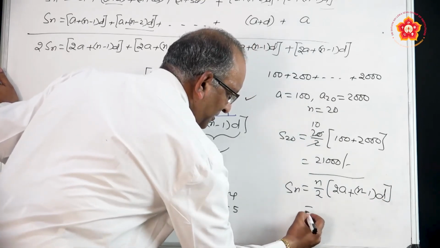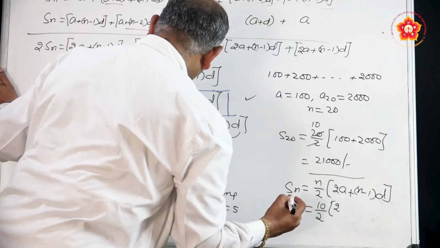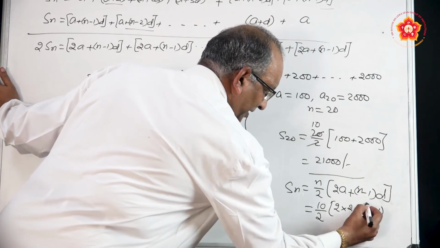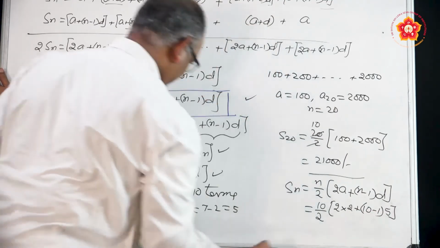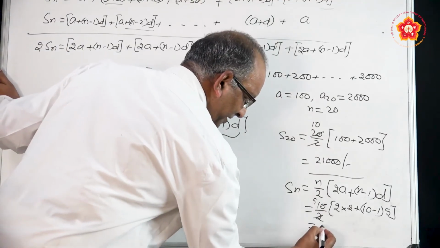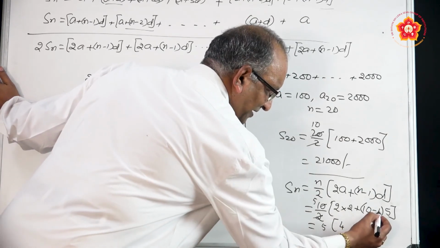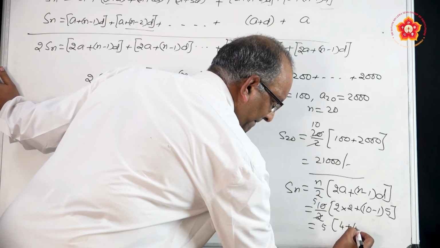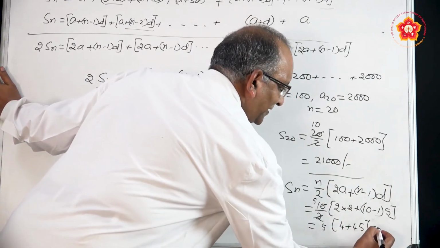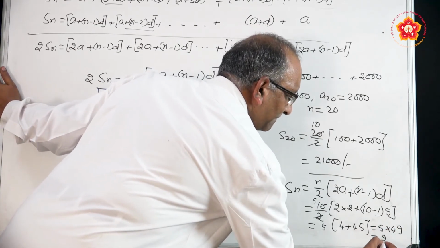Substitute the values: 10 by 2, 2 into a, the first term is 2, plus (10 minus 1) into d, d is 5. Simplify: 2 into 2 is 4, 10 minus 1 is 9, 9 fives are 45. 45 plus 4 is 49, 5 into 49 is 245.